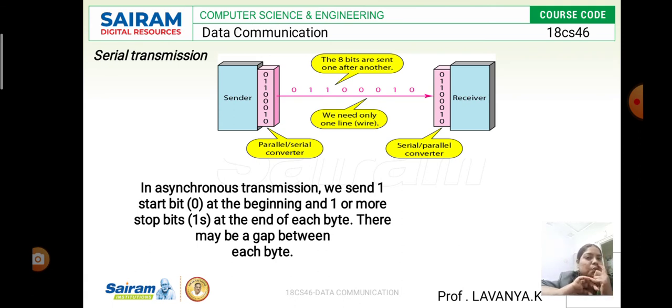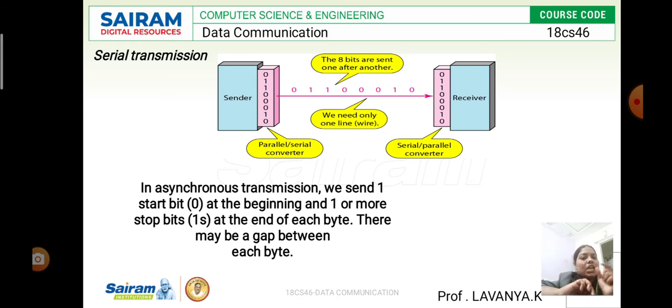So this is asynchronous transmission. While starting and stopping the bits, it always begins with zeros, and one or more stop bits always end with the one. In between, we use a gap.